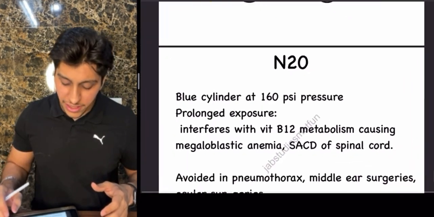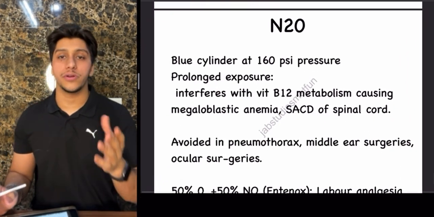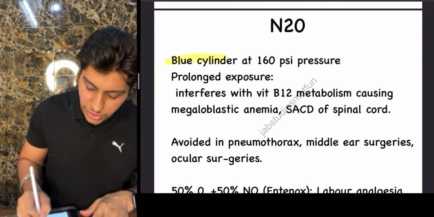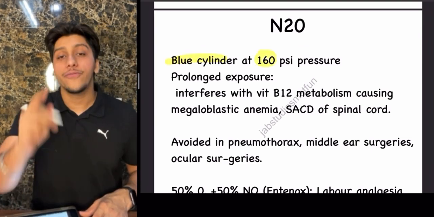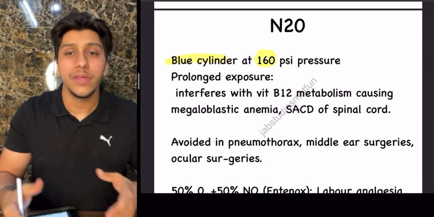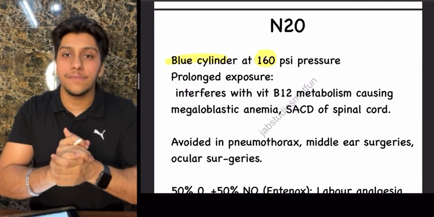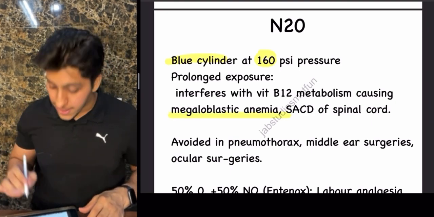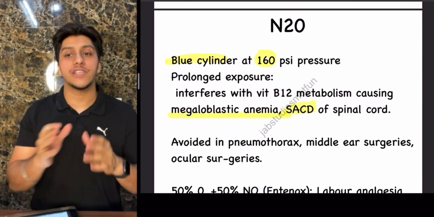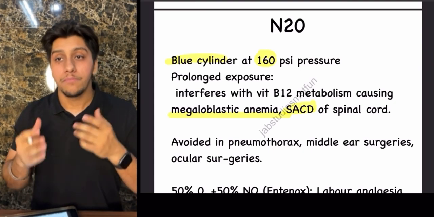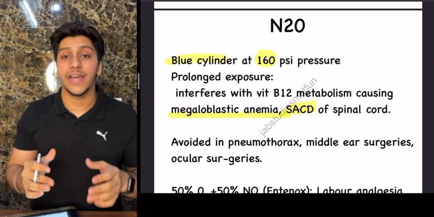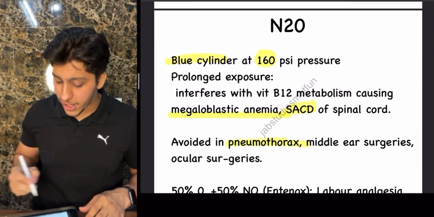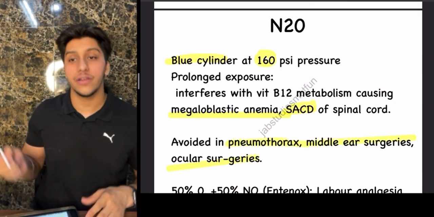Last, nitrous oxide, remember a few features. We'll talk about the cylinder slides later on. But remember, nitrous oxide is usually in the blue cylinder with a pressure of 160 psi. If you use nitrous oxide for a very long time, it can disturb vitamin B12 metabolism, thereby causing megaloblastic anemia and subacute combined degeneration of the spinal cord. Thereby, you'll have paresthesia. Because nitrous oxide has a very high diffusing capacity, you don't prefer it in pneumothorax, middle ear surgeries or ocular surgeries.